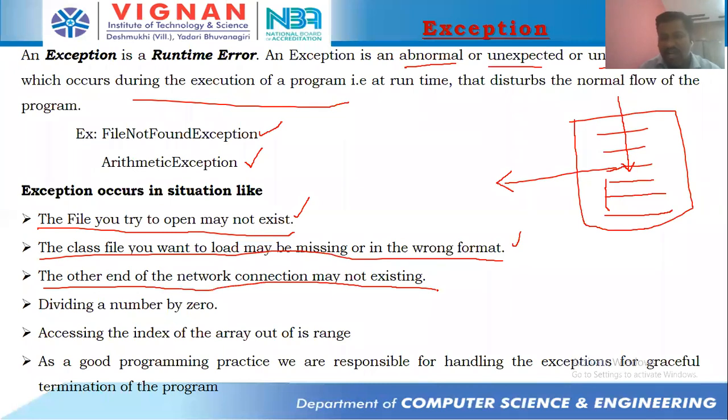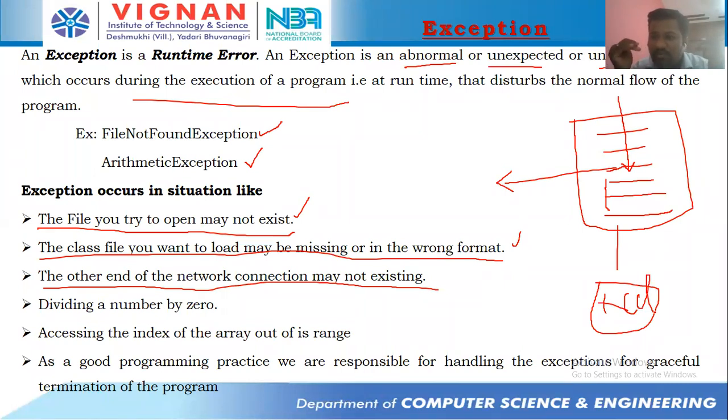Suppose you want to establish a connection from your Java program to Excel, and Excel software is not installed in your computer. At the time of compilation, there won't be any error, students, because you are using appropriate methods and classes.